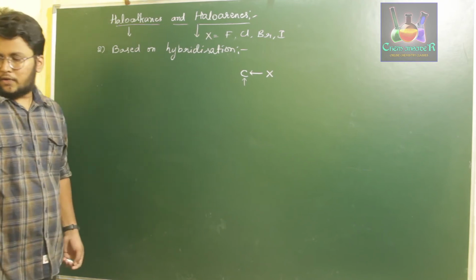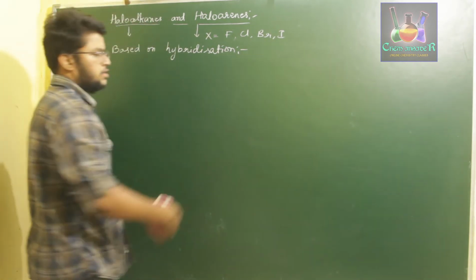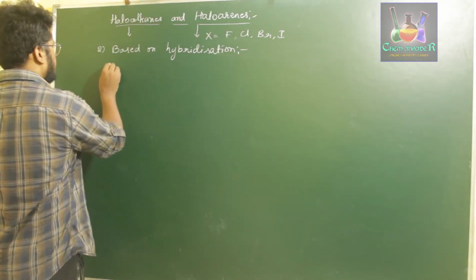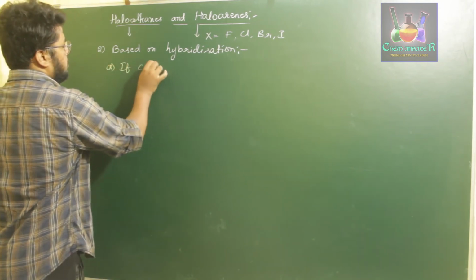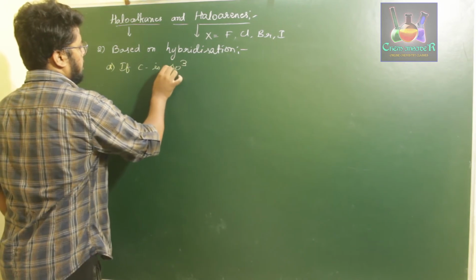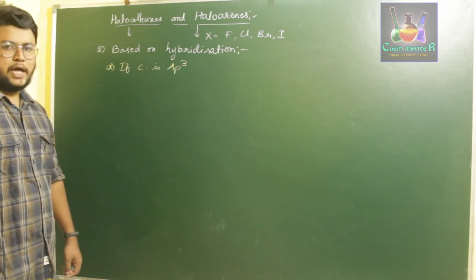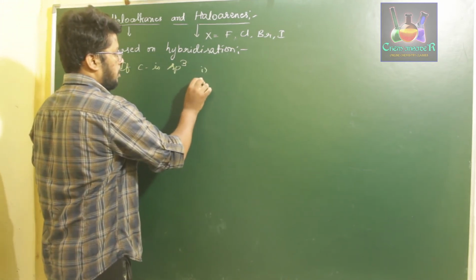Now first, let us say the carbon is sp3 hybridized. That is the first condition. If the carbon which is bonded with our halogen is sp3 hybridized, we have three types of haloalkane.